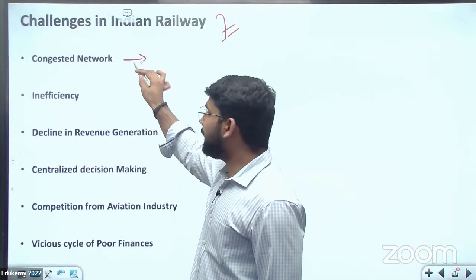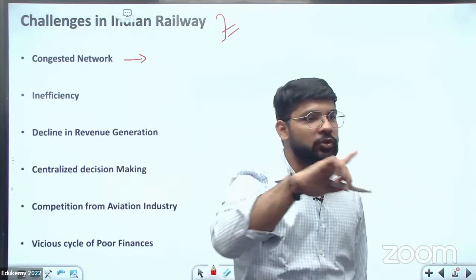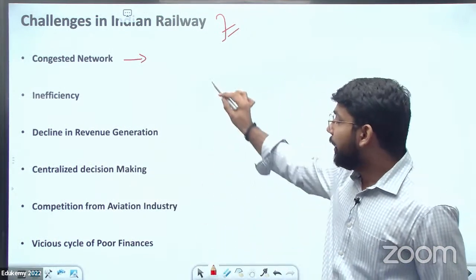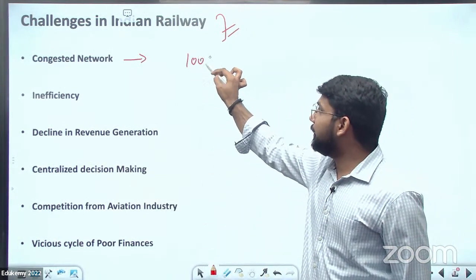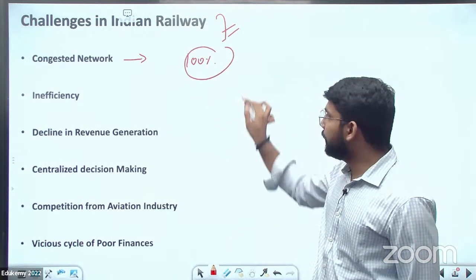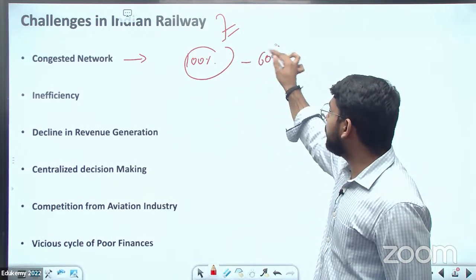Number one is the congested network. We took the example of the train stopping before New Delhi. In India, out of 100% of the railway network, 60% of the railway network is overutilized.